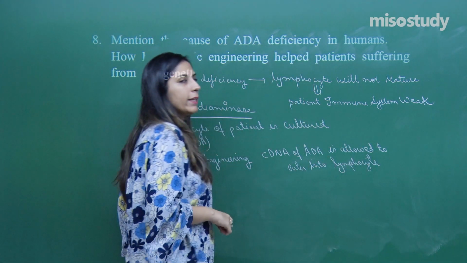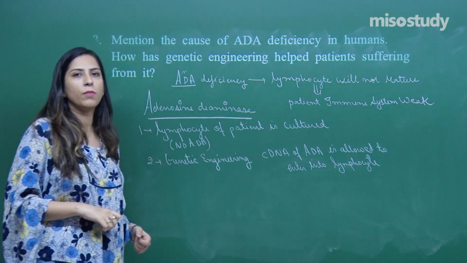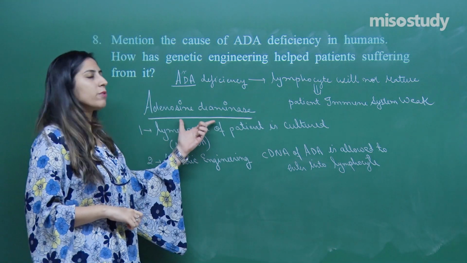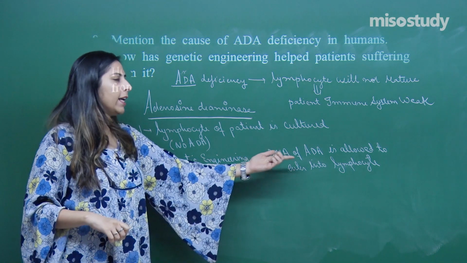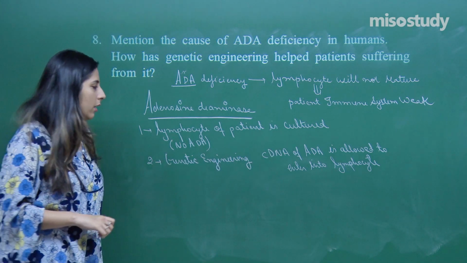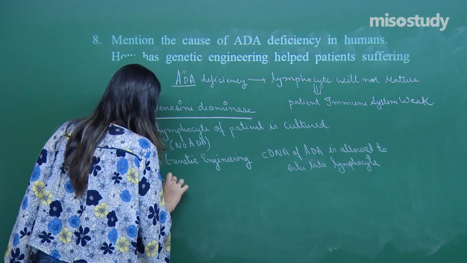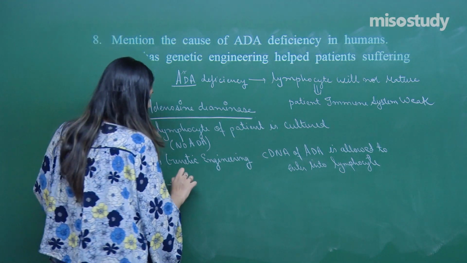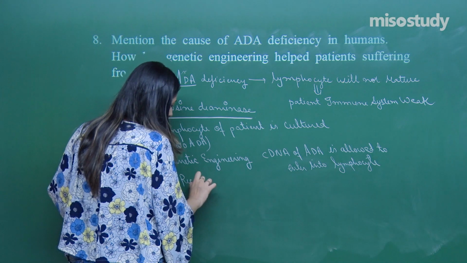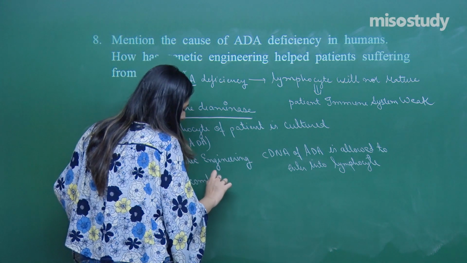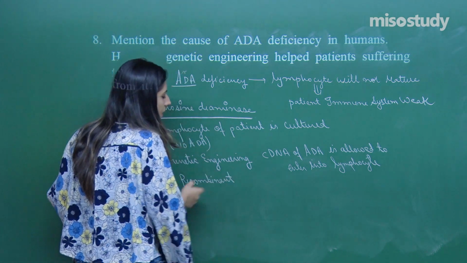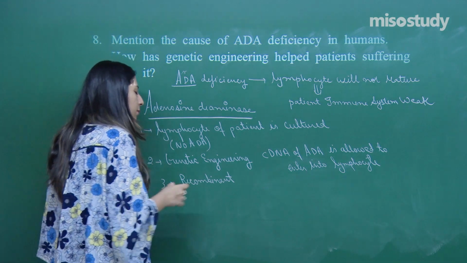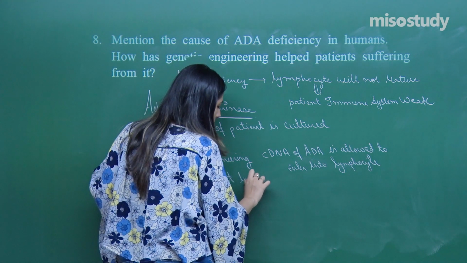If it enters the lymphocyte, what will happen? They will start producing this enzyme because the ADA gene is there. What will be the consequence now? Recombinant lymphocytes will be produced, or you can say genetically engineered lymphocytes are produced.